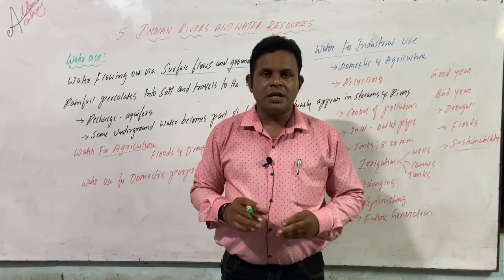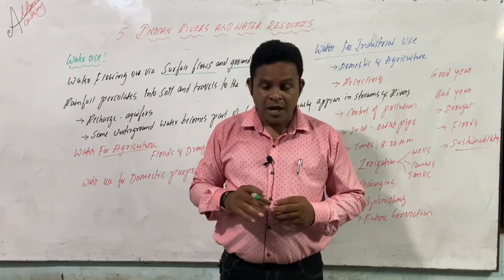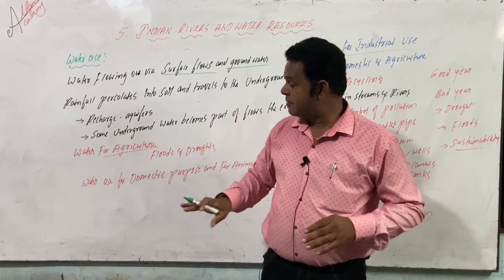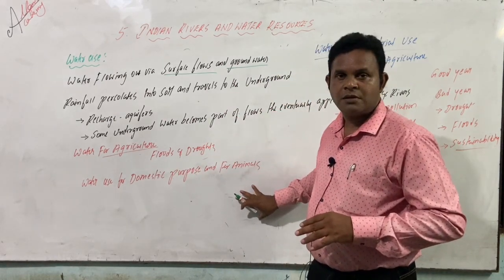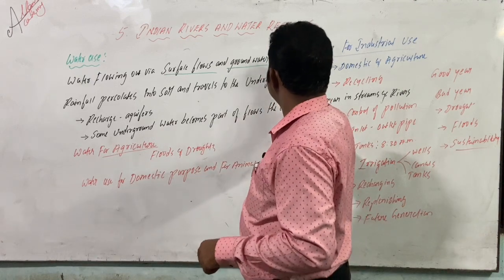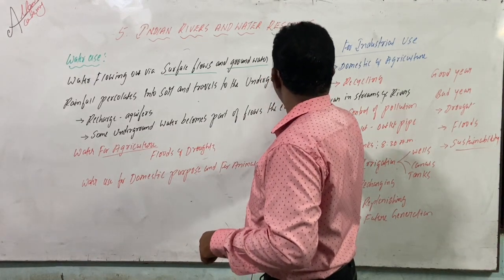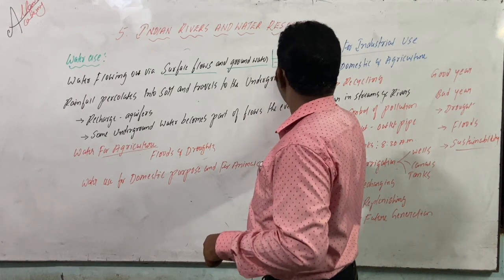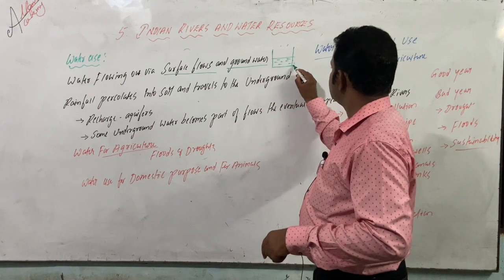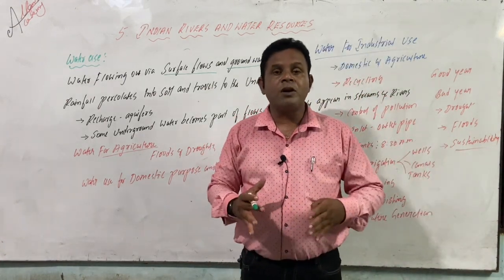Suppose you look in a village or city, town, wherever a well is available, if you bend towards the root, what we can find is the surface area. Whatever water we can find in the surface area, the level of water up to what extent we are able to see, this is what we call surface. But below the surface, we call it ground.